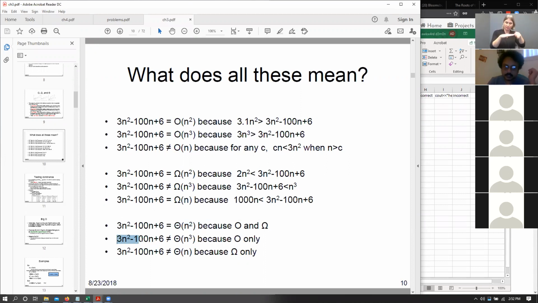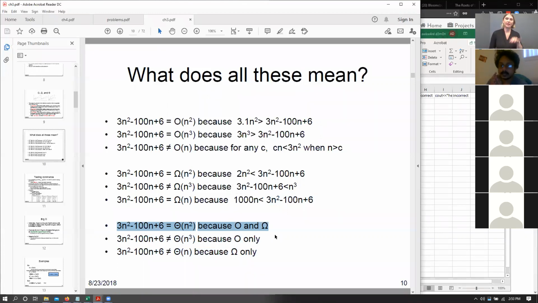On the other hand, this equation is not bounded by big theta of n cubed, because it is bounded by n cubed in the upper bound, but not in the lower bound with big omega. Similarly, the other way around, it is not bounded by theta of n, because big O of n is not satisfied, even though big omega of n is satisfied. So this equation is not satisfied by big theta n cubed or big theta n. It is only satisfied with big theta of n squared. Any questions?